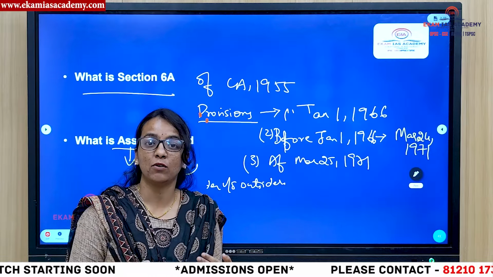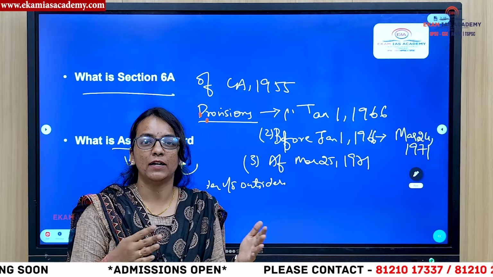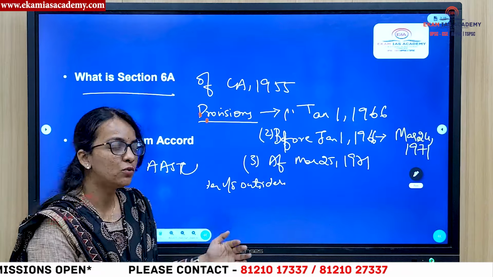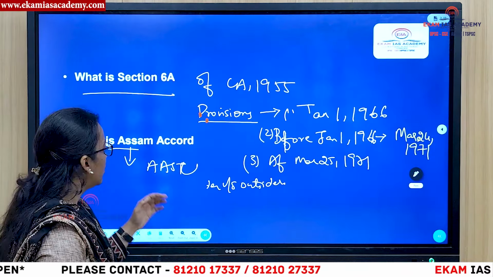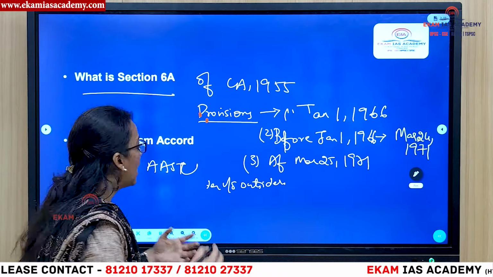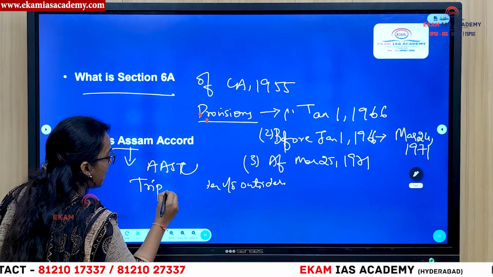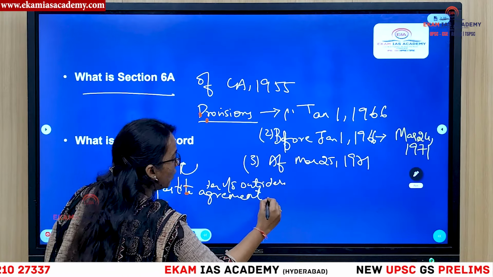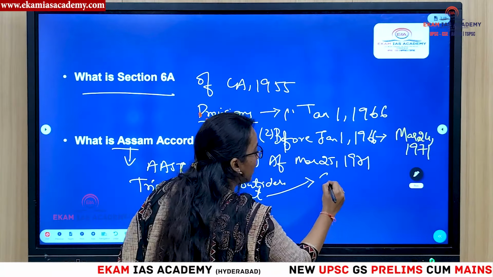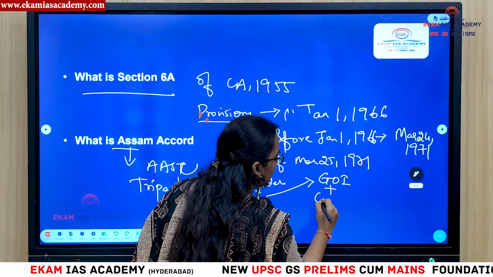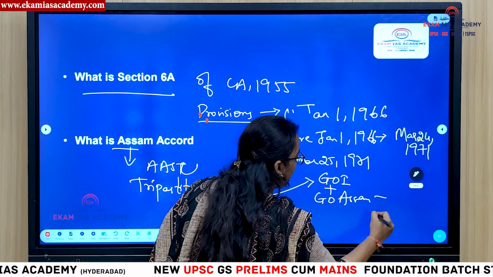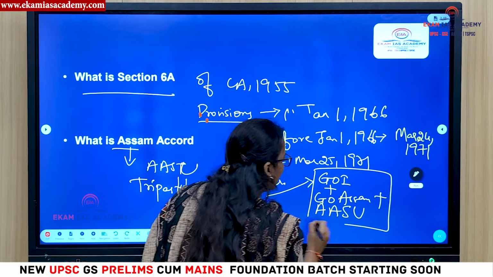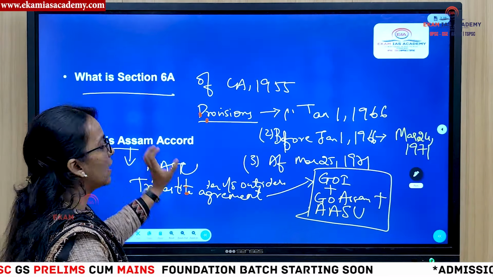That is the reason the All Assam Students Union raised an agitation to stop illegal immigrants from Bangladesh, because they had fears about resources and also drugs, maybe infiltration. It might lead to attacks, as left extremism is more prominent in the northeast states. So this union started an agitation and this gave rise to a tripartite agreement. What is this tripartite agreement? It is between the Government of India, the Government of Assam and the All Assam Students Union. These parties had a dialogue and came to an agreement, which is the Assam Accord.